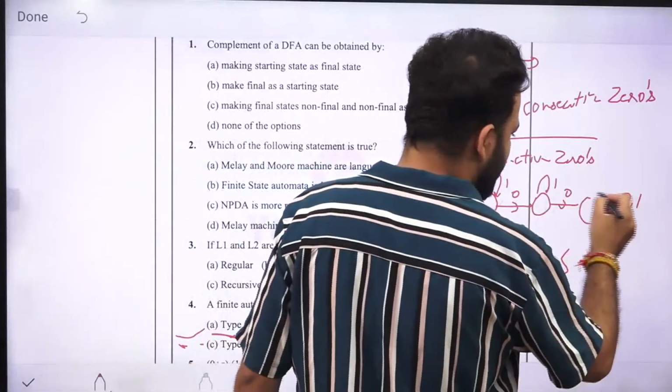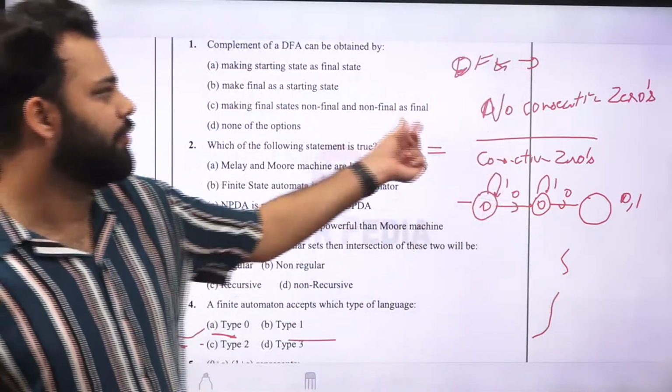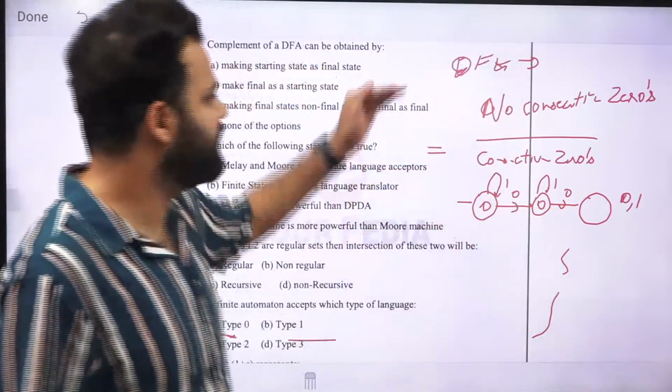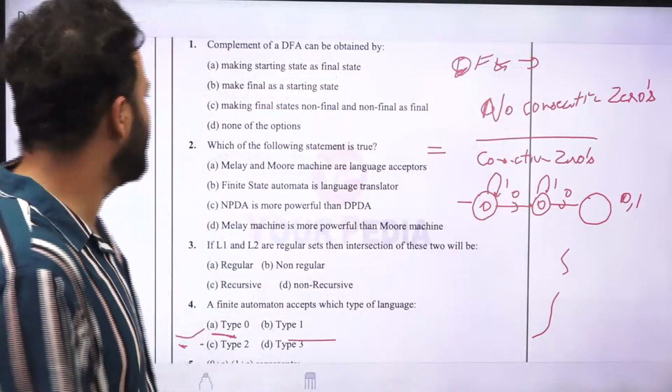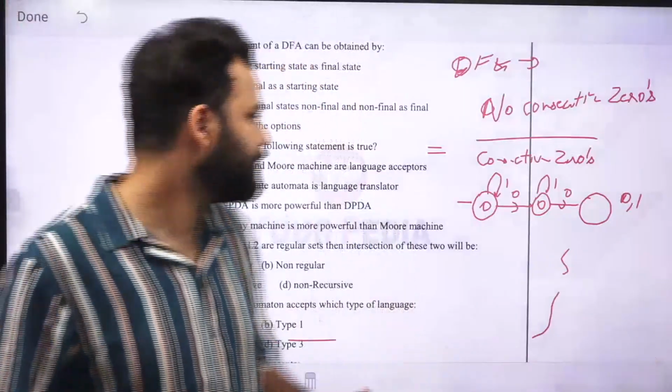So if you change non-final to final and final to non-final, you will get a DFA for no two consecutive zeros in this. So this is how you take the complement of a DFA. Making final states non-final and non-final states final will be your answer for this.